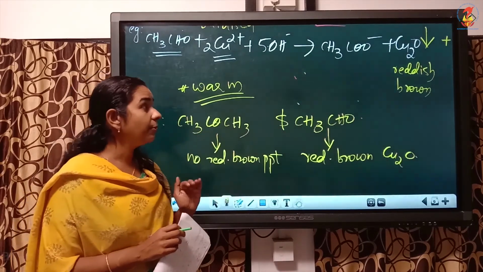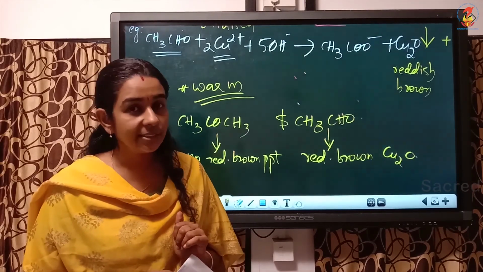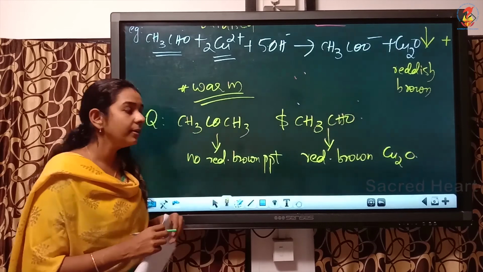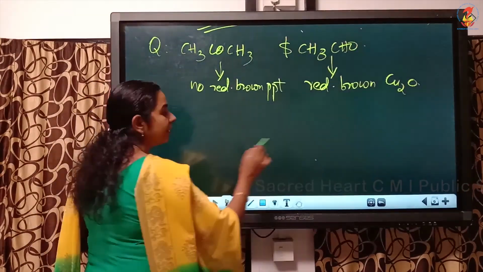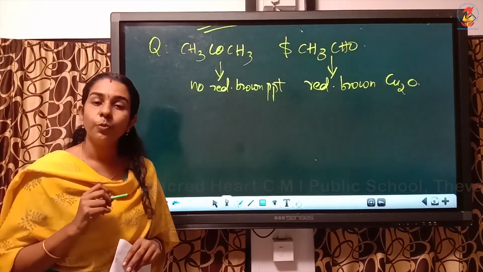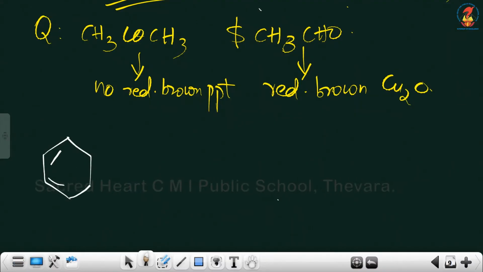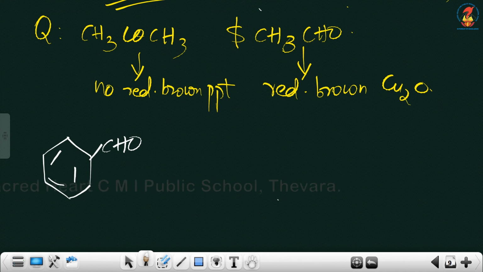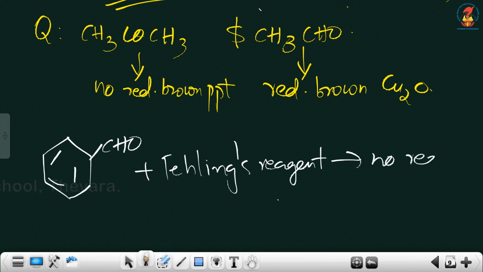So this is about the second mild oxidizing agent, that is Felling's reagent. And remember the most important point: all the aldehydes can give reddish brown precipitate with Felling's reagent except benzaldehyde. Benzaldehyde plus Felling's reagent, no reaction.